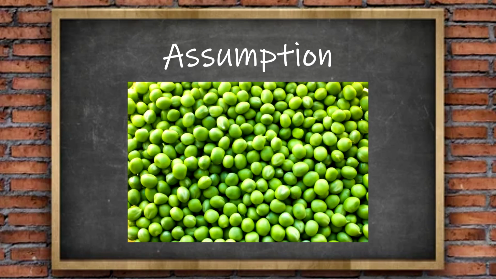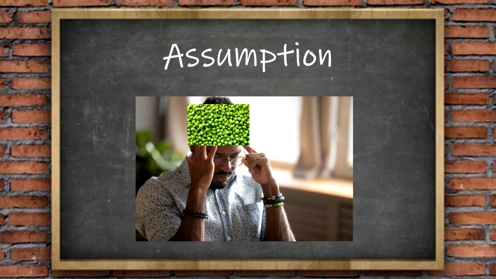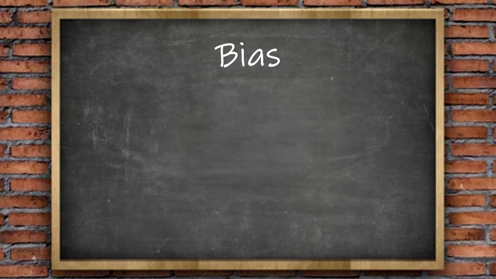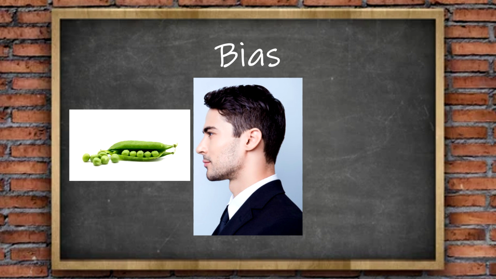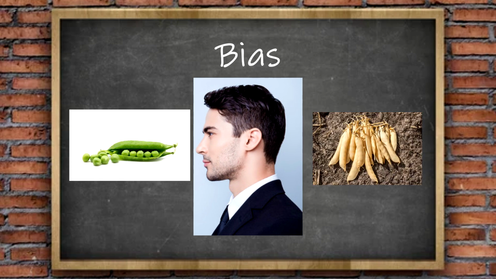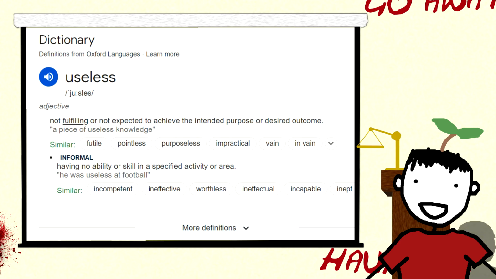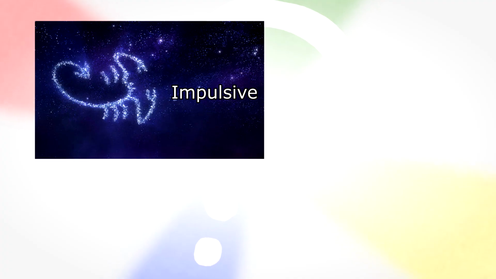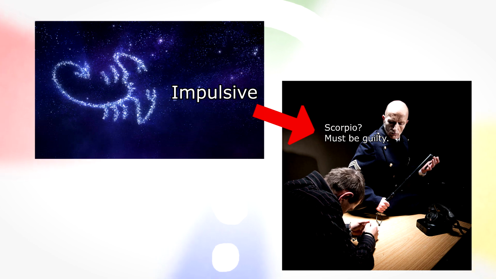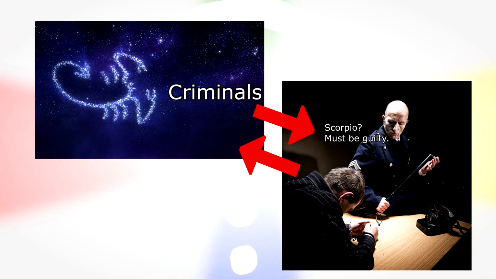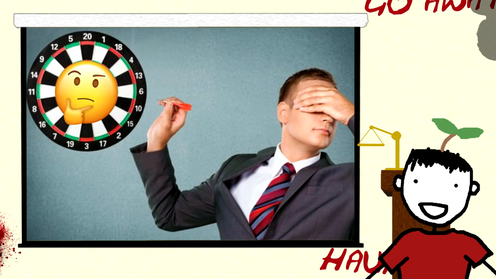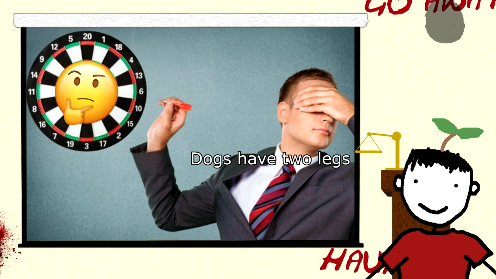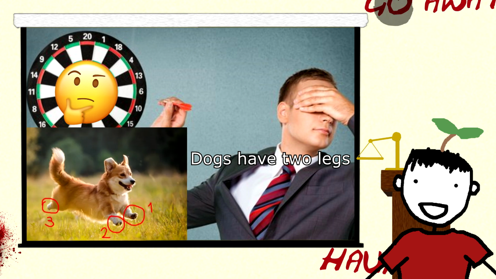An assumption is the information, usually from our memory, that we assume to be true. A bias is how we attend to useful information and ignore the useless. Luckily, we have a richer definition of what useful means. Oh wait, assumptions can cause biases to form, and biases can strengthen false assumptions. The accuracy of our assumption depends on how much we know, and we usually know less than we thought.